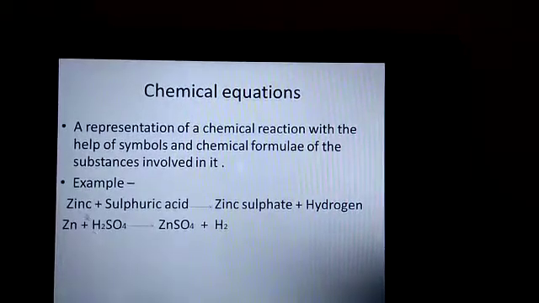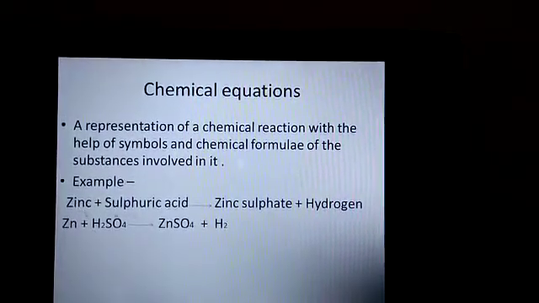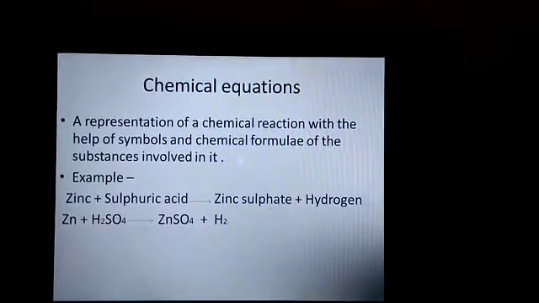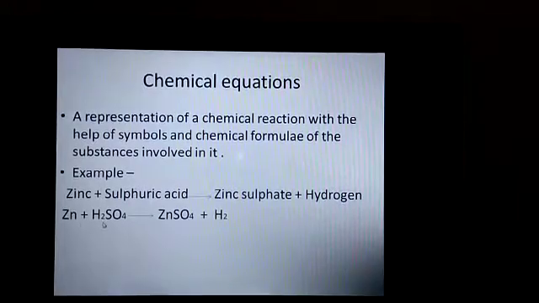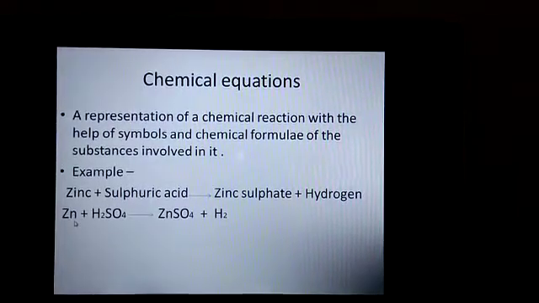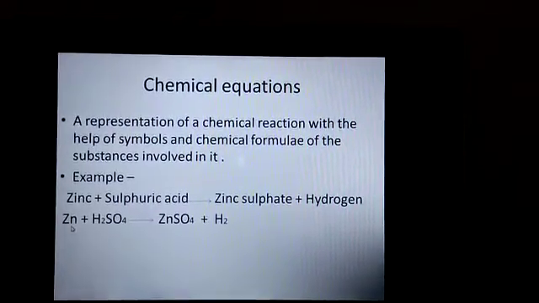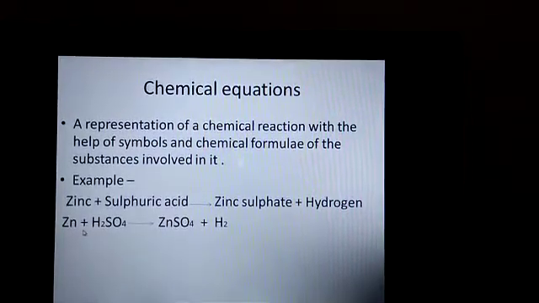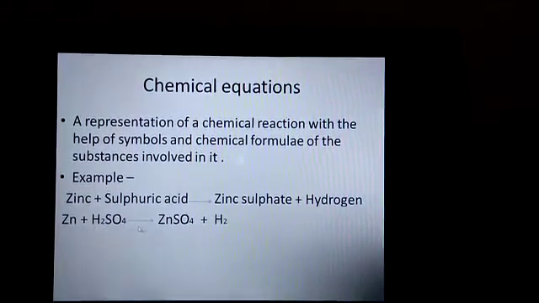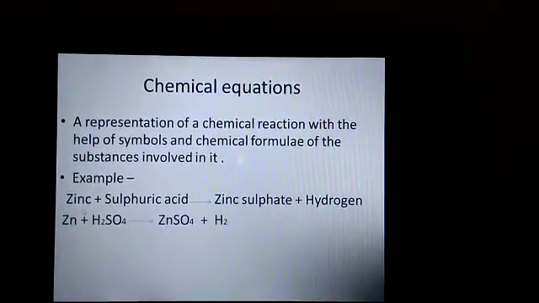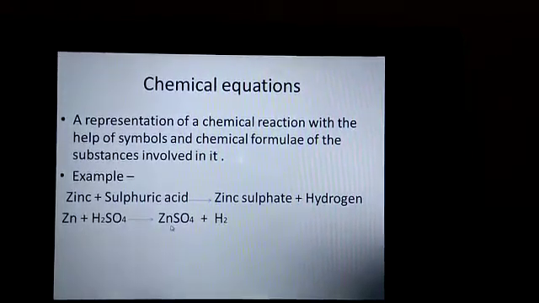In this example, you can see in words it is written zinc plus sulfuric acid gives out zinc sulfate plus hydrogen, and the same I have written here in chemical equation form, using symbols of the elements and chemical formulae. So you can see here Zn plus H2SO4 gives ZnSO4 plus H2. So the previous one is a word equation and the second one is a chemical equation.